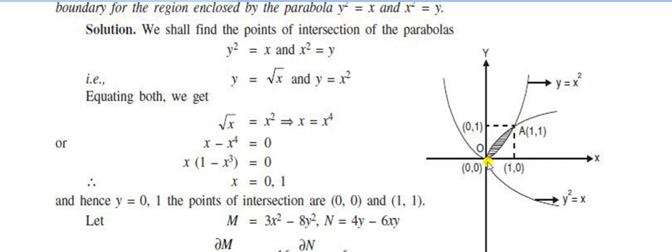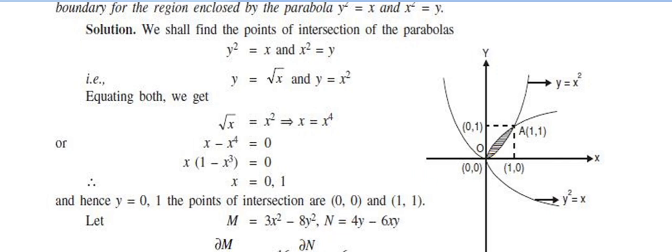We can also mark the points (0,0), (1,0), (1,1) and (0,1). Now we have to find the area of this region.